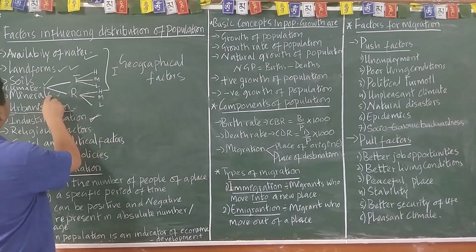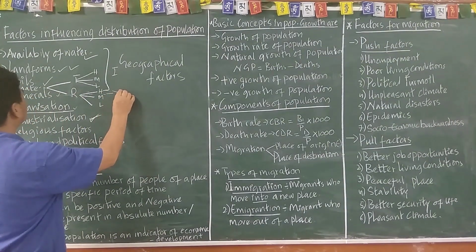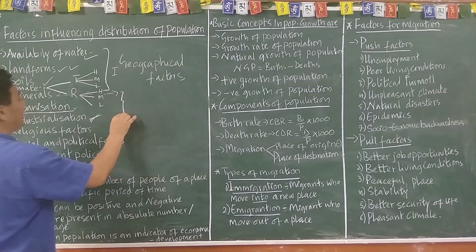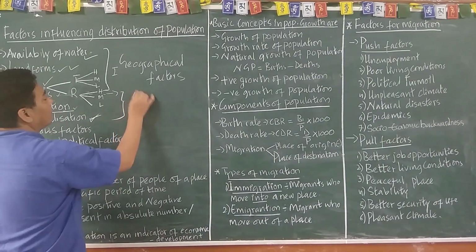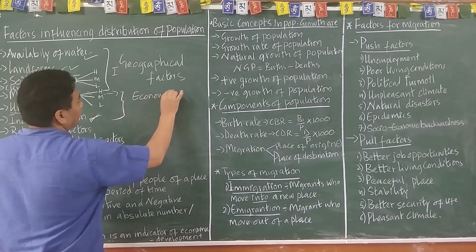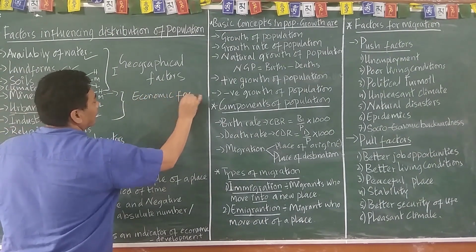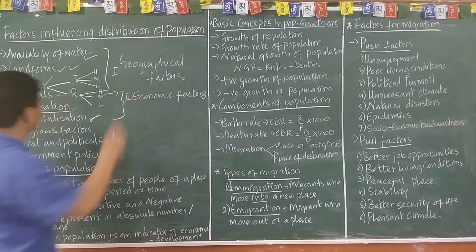And these three, let's take, mineral, urbanization, and industrialization, come under the economic factors. Economic factors, this is number 2.